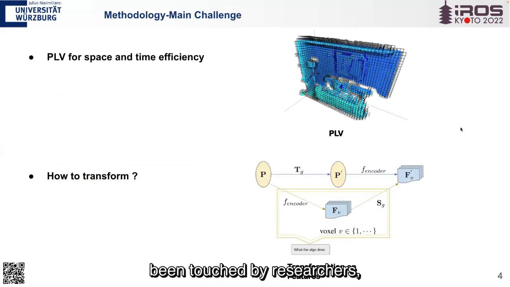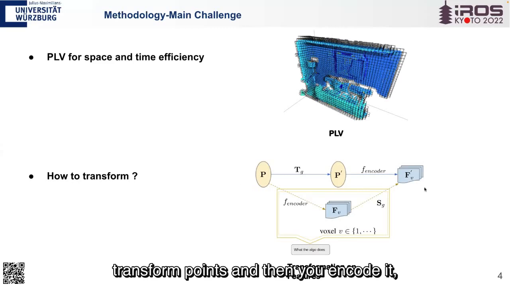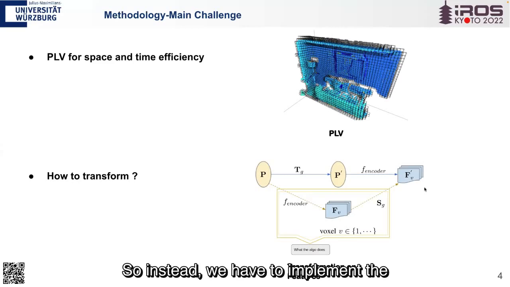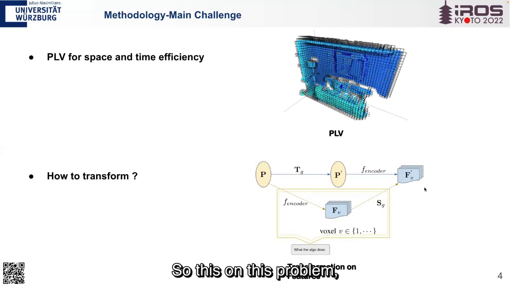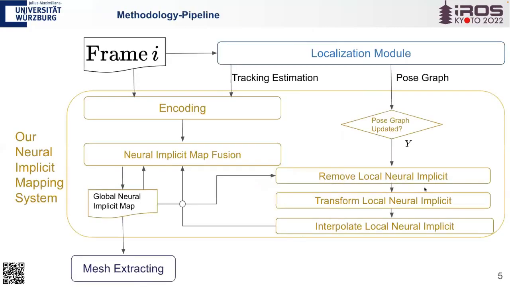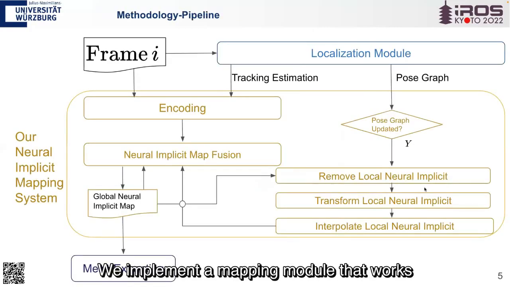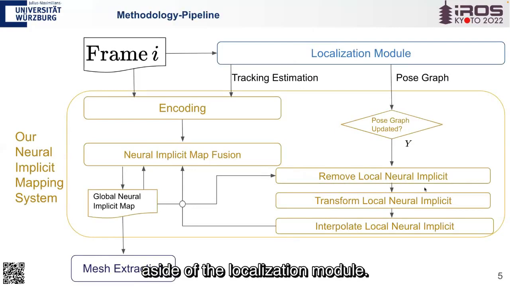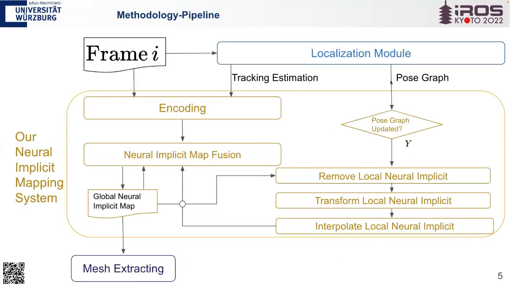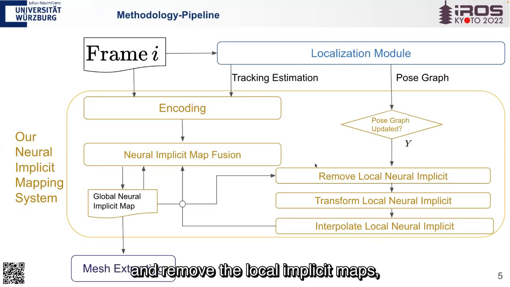However, remapping has rarely been touched by researchers because there's one challenging problem. Here we can find generally we transform points and then encode them, but it's not efficient to do this during the neural implicit reconstruction. So instead, we have to implement the transformation on encoded features. On this problem, we provide a solution as follows. With the transformation of features, we implement a mapping module that works aside of the localization module. For example, when the pose graph changes, the mapping module will trigger the remapping and remove the local implicit maps, transform them, and fuse them back.